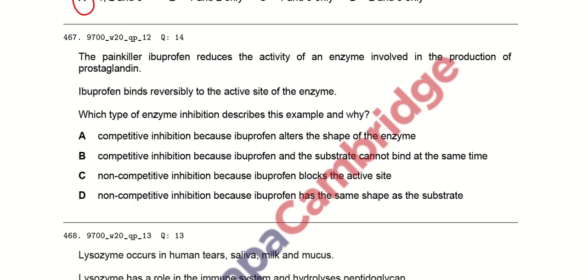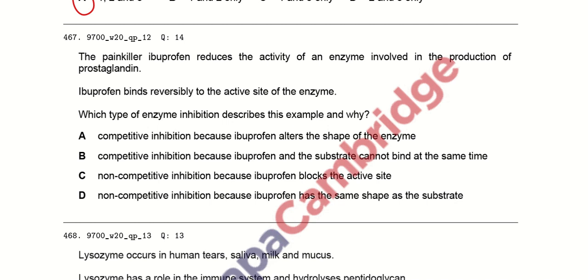As this particular antibiotic binds with the active site of the enzyme, we can see that it is competitive inhibition, right? Only the competitive inhibitor binds on the active site of the enzyme so that it can compete with that particular substrate. It will be competitive inhibition because the ibuprofen alters the shape of the enzyme.